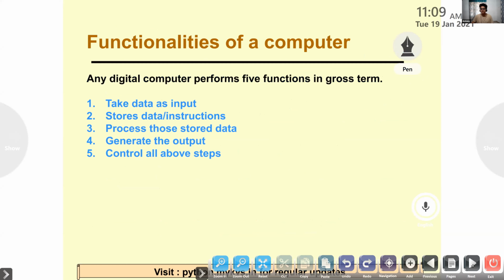Grishma, what is data? Raw facts that cannot be used in their original form. Right. Evelyn, what is information? Evelyn, you there?